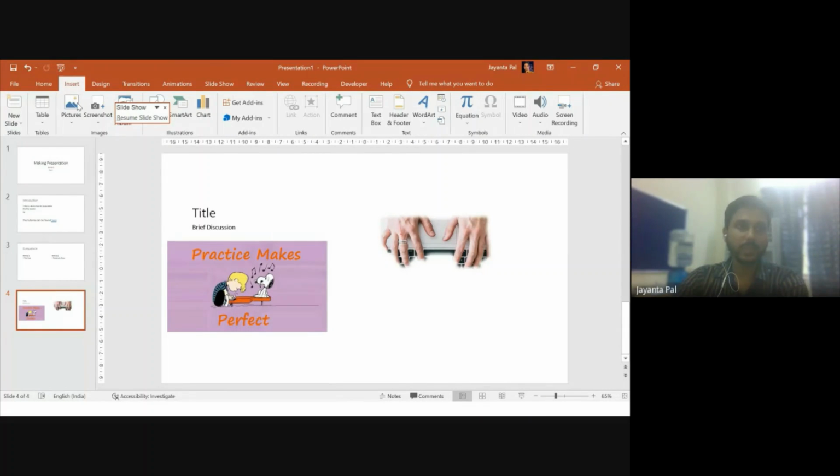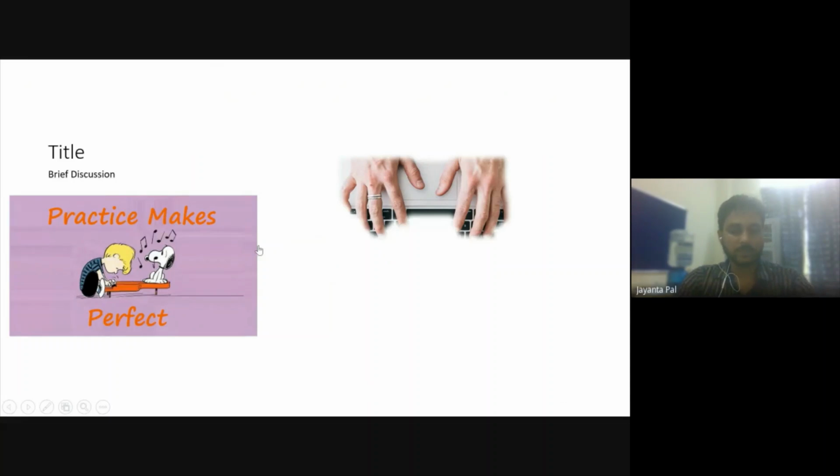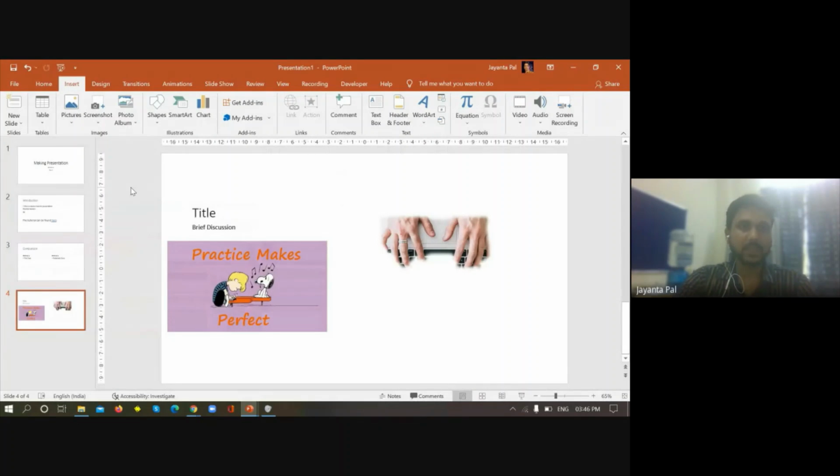The same way you have inserted a picture, you can insert multimedia also. That means you can insert a video or audio also. In the Insert menu, if you go to the rightmost section, you can find two different options to insert a video and to insert an audio. If you click on video, you again have two options: to import the video from your computer, or to import the video from some online source.